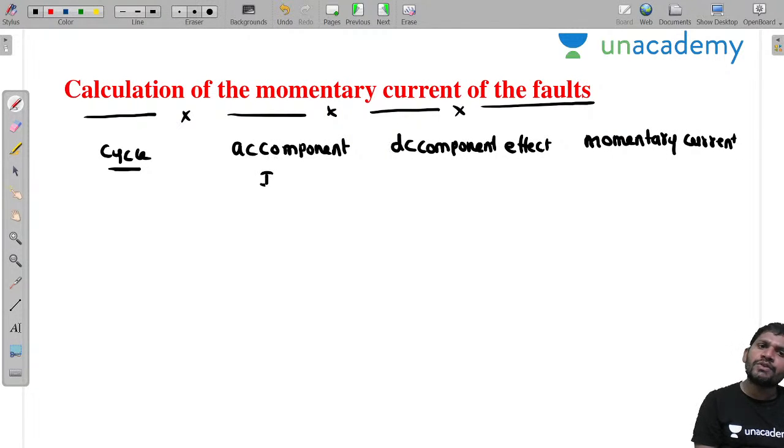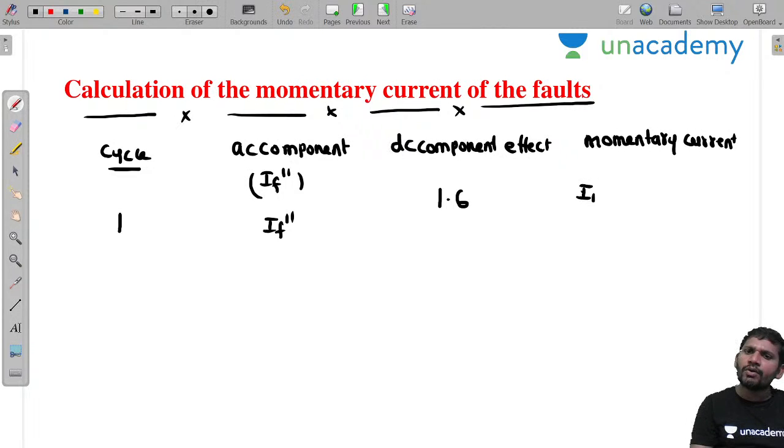Here the AC component means you take IF double dash. For one cycle, you can take this as IF double dash, sir. Then if it is up to one cycle, we can take the DC component effect as 1.6, sir. Then how do we define the momentary current? The momentary current Im equals 1.6 times IF double dash. This is the multiplication factor we can use.